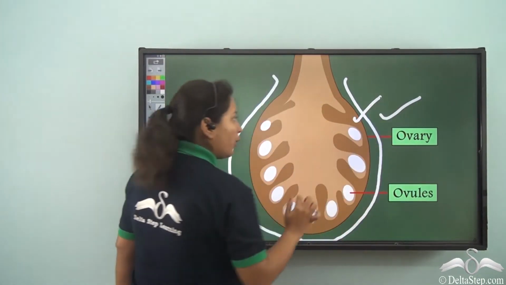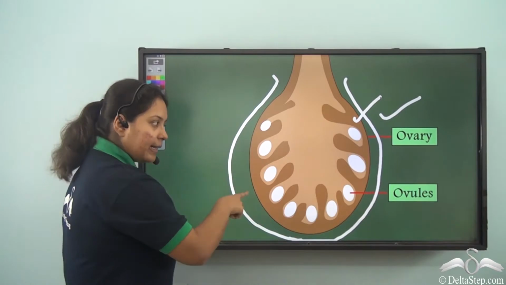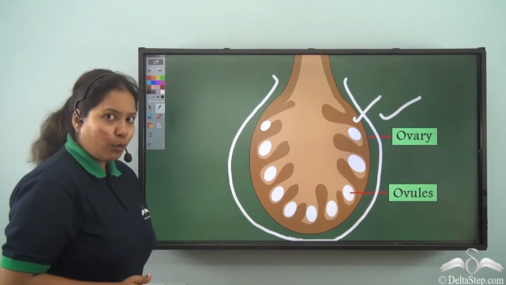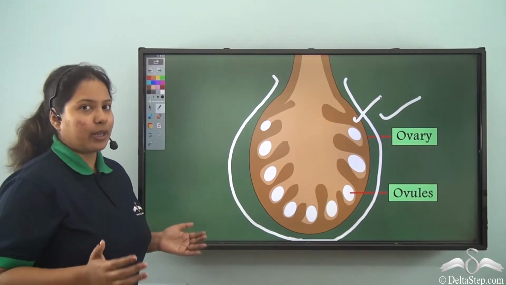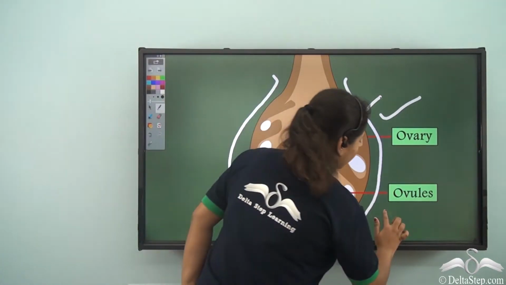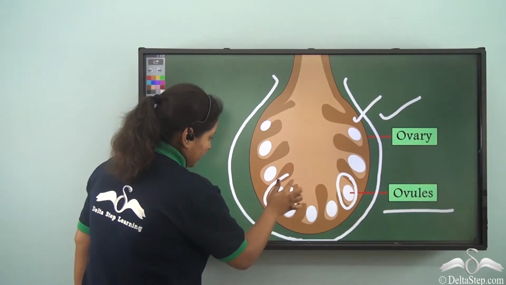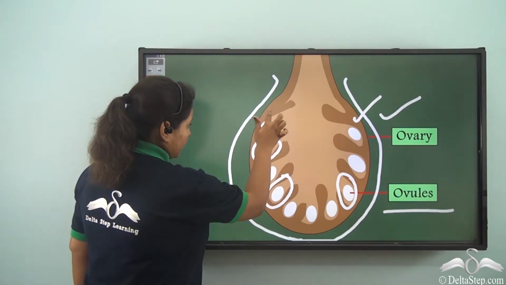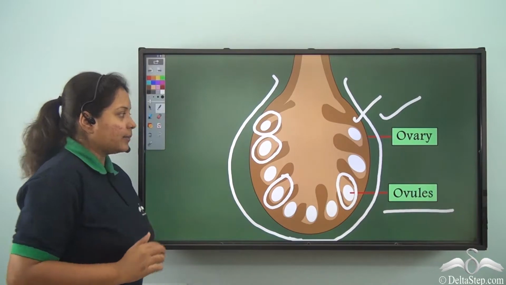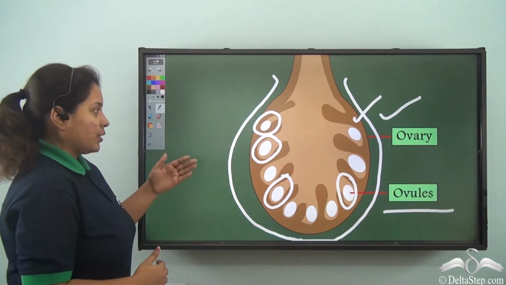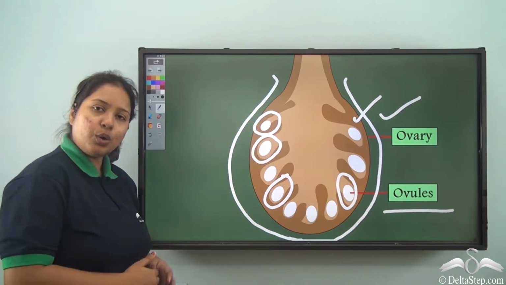This is the ovary. And what are inside it? Well, inside the ovary are the female reproductive parts which are known as the ovules. See, these small egg-like structures are known as the ovules. So, this is an ovary with ovules.